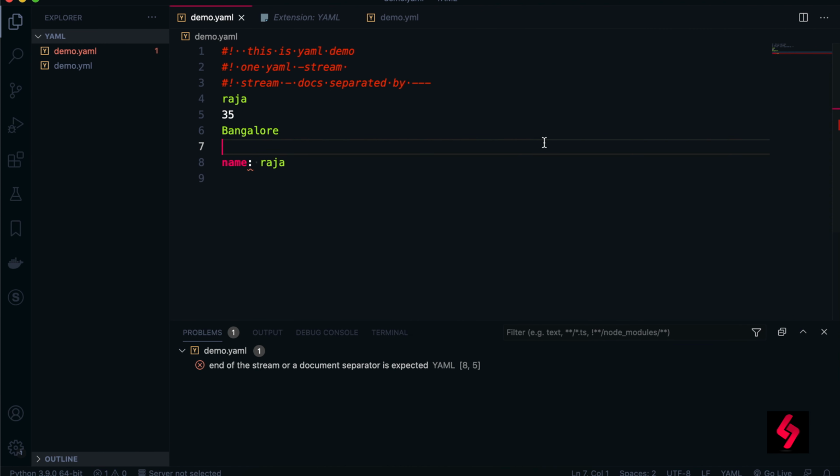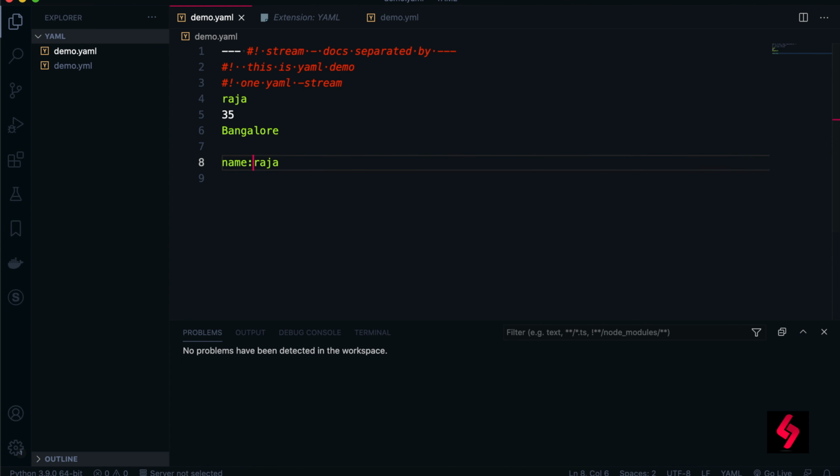So instead of going to the website, we can directly validate from VS Code, and there are so many other ways we can do it. I'm just mentioning one useful way, for when you're working offline, right? When I press Control S, you can see this automatically gets aligned in a proper way, right? That is the use of the extensions.